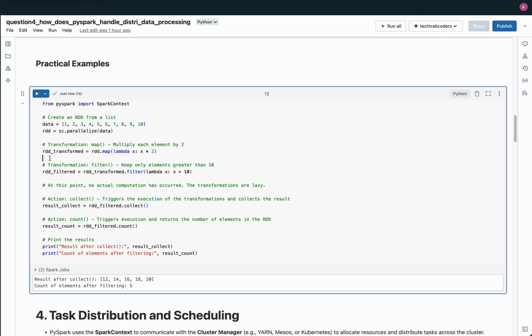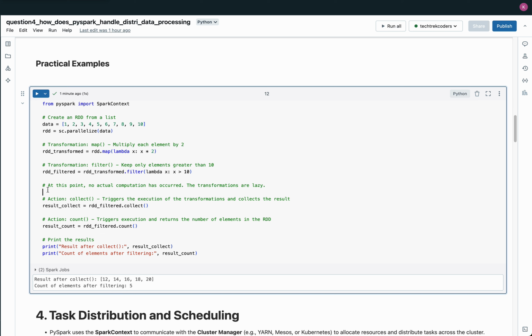However, at this stage, the computation is not executed immediately. PySpark uses lazy evaluation, meaning that the map transformation only defines what needs to happen without performing the actual computation. The second transformation, filter, is applied to the result of the map transformation. It filters out elements, keeping only those greater than 10. Again, no computation occurs yet, as the transformations are stored in a logical plan.